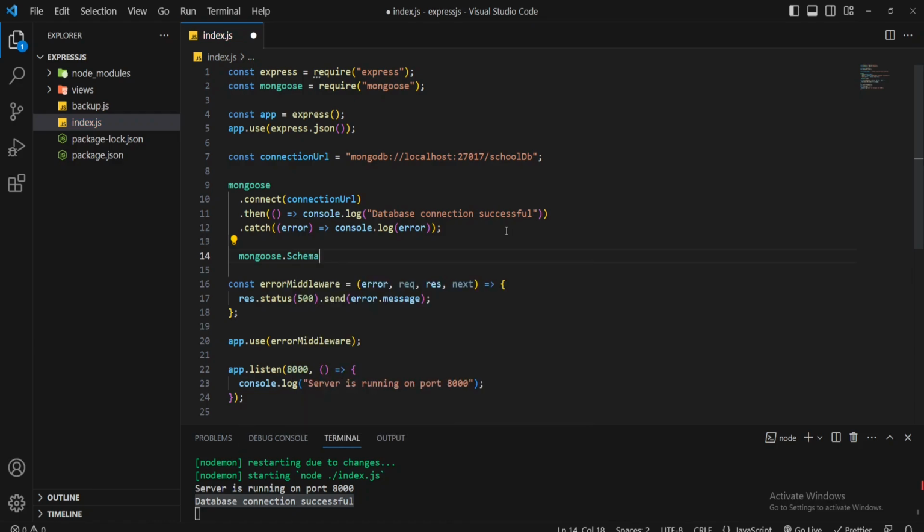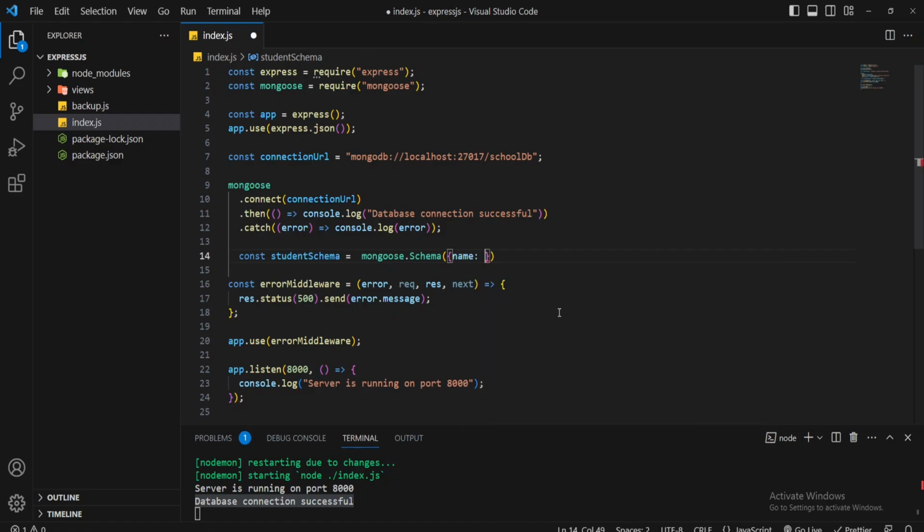mongoose.Schema. This schema instance method returns an instance, so let's store it in a variable, const studentSchema equals mongoose.Schema. This schema instance method expects an object. The keys of this object refer to the database document fields and the values of this object refer to the database document field data types. For example, I'll store name, email, age and department.